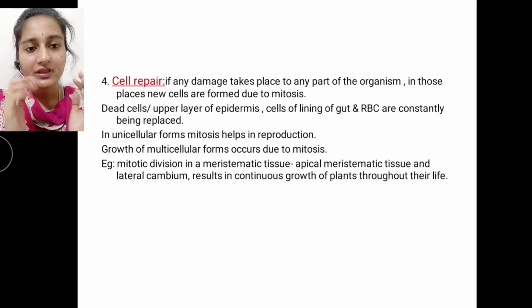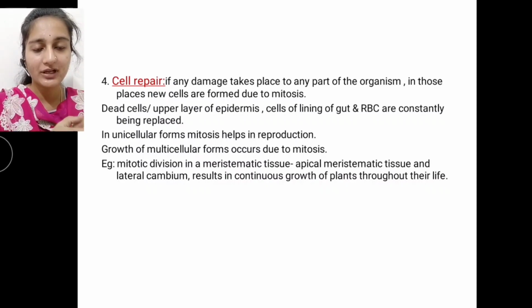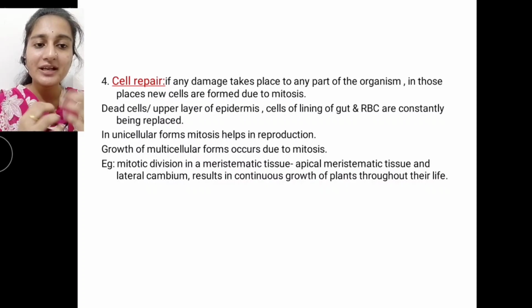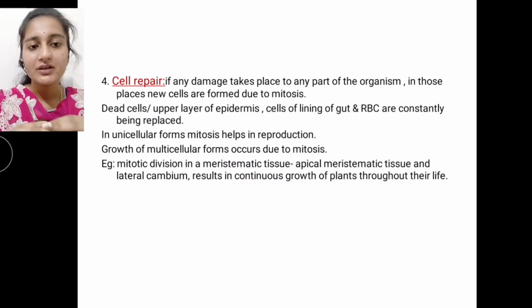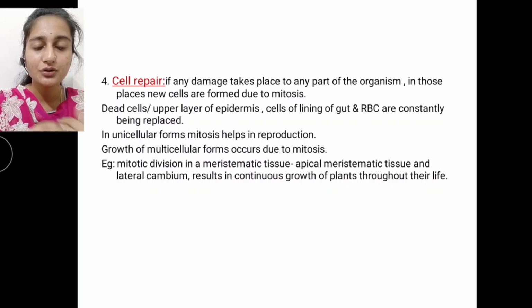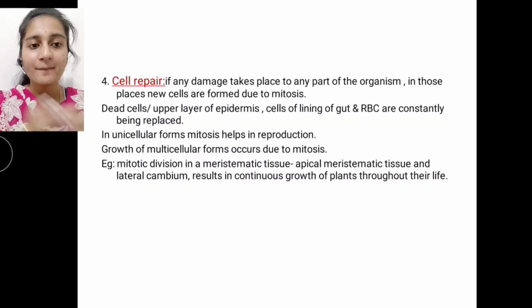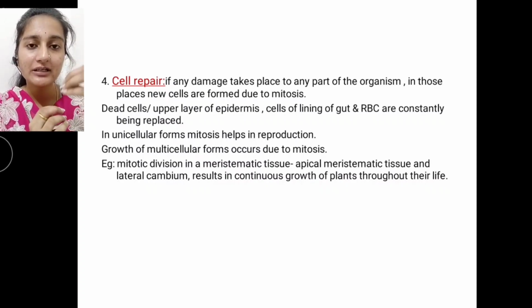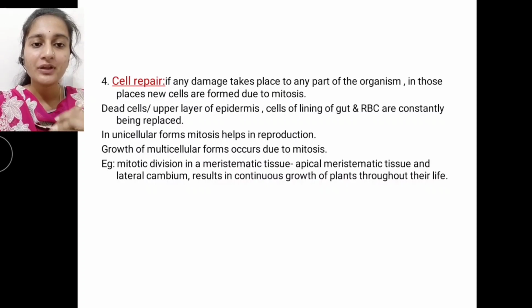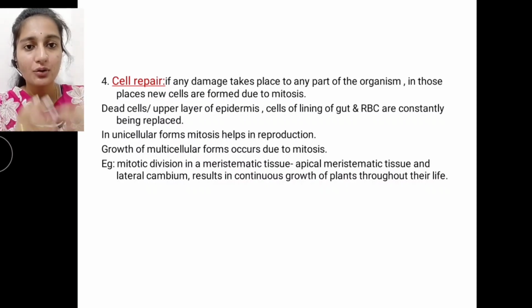For example, when you see mitotic division in meristematic tissue, that's actually a plant tissue. The apical meristematic tissue and the lateral cambium result in continuous growth of the plant throughout its life. About plant tissues, we have meristematic tissues: lateral meristems, apical meristems, intercalary meristems. Mainly at the apical meristematic tissue, the cells undergo mitotic cell division. That's the reason we can see continuous growth of a plant throughout its life. So this is the significance of mitosis.